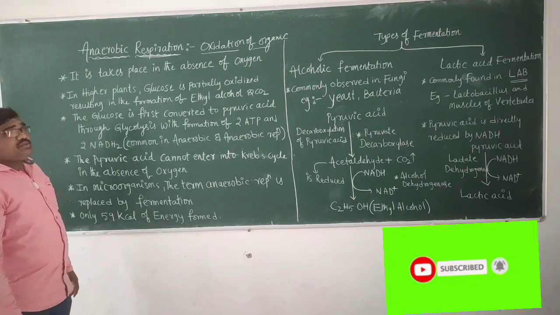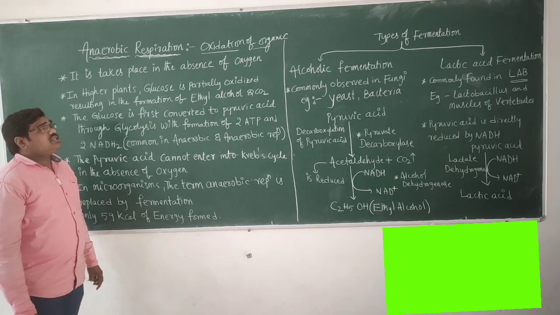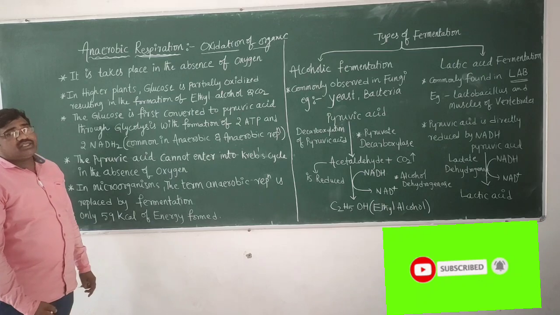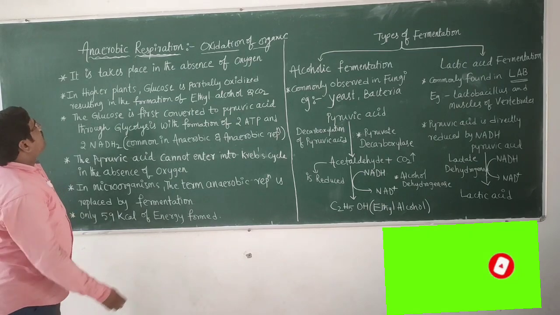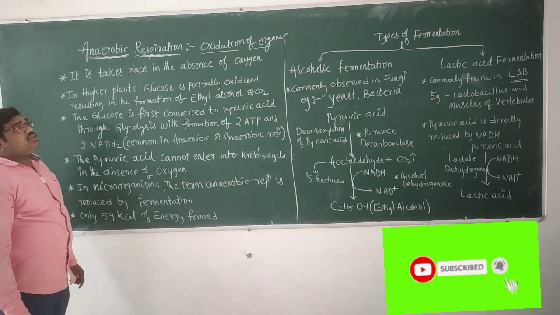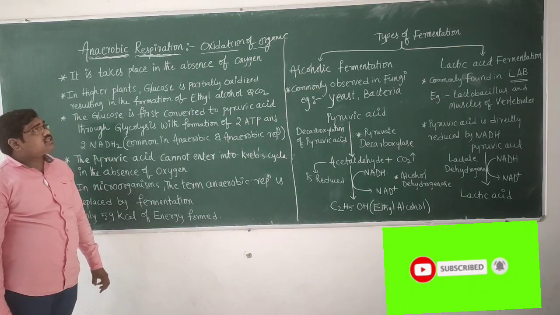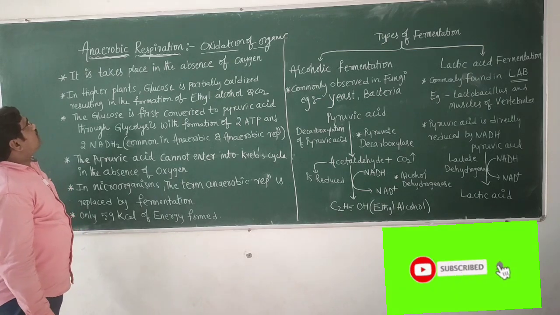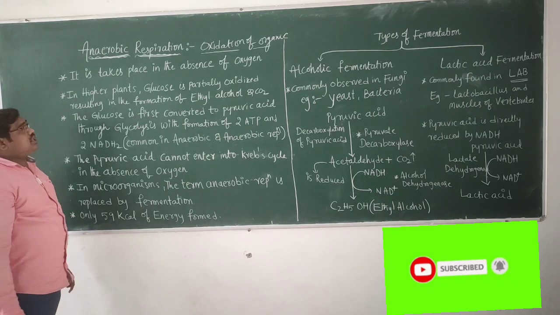Aerobic respiration takes place in the presence of oxygen. In anaerobic respiration, the oxidation of organic food substances takes place in the absence of oxygen.